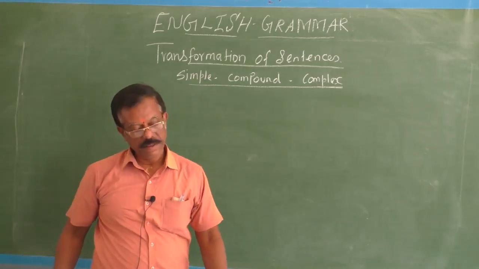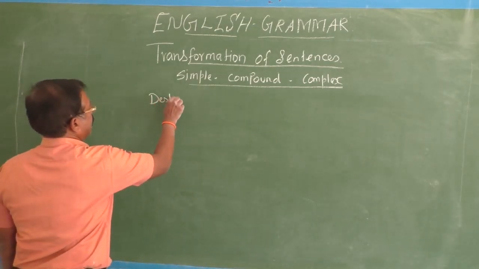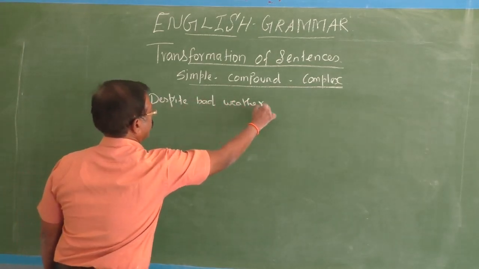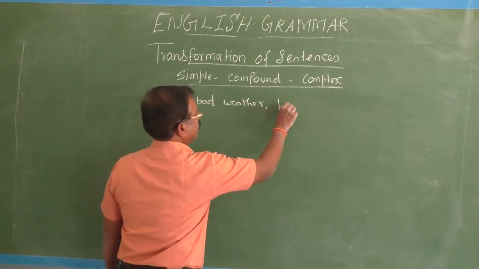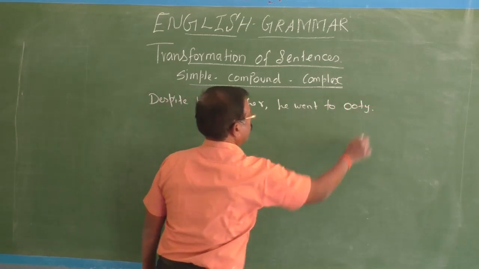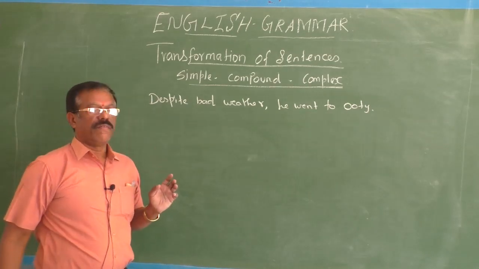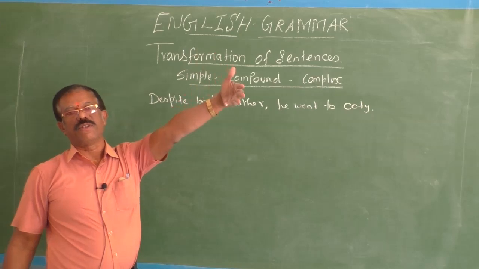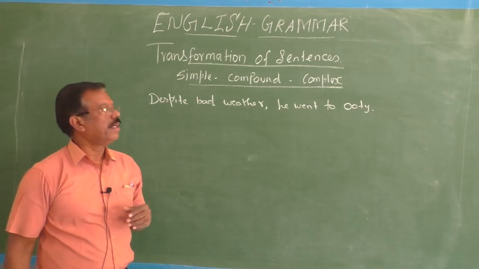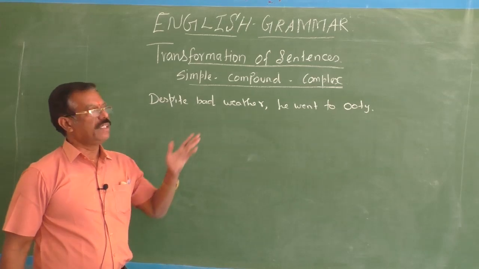Okay, next. Despite the bad weather, he went to Ooty. Here also you have ideas contrasted to each other. When the weather is not favorable, when you have bad weather, you won't like to travel to other places. That is quite common, a common psychology of people. But in contrast to that, here the weather is so bad, but he went to Ooty.